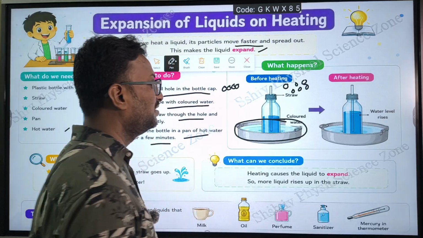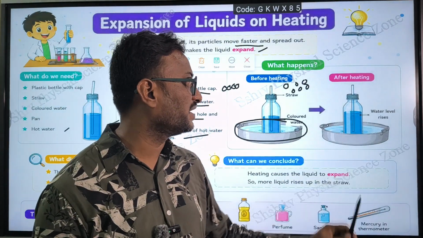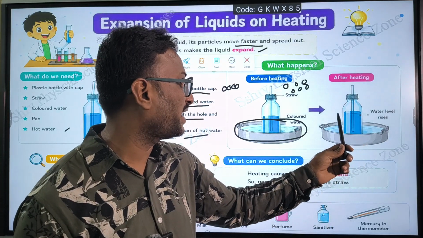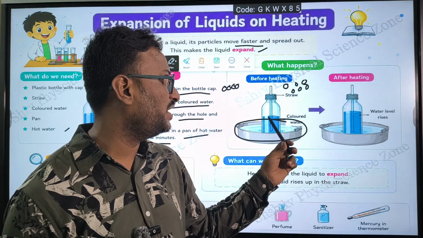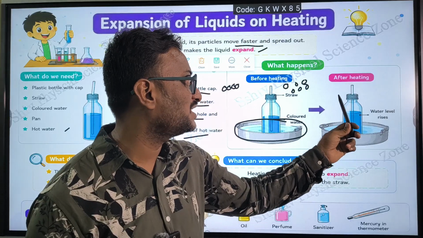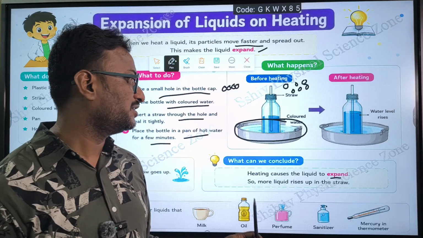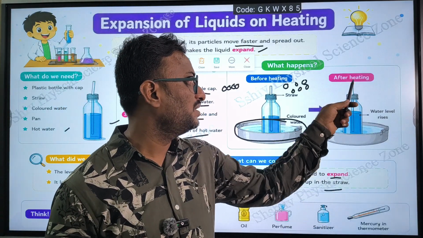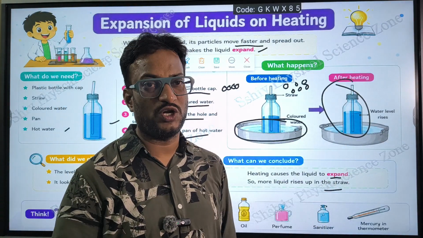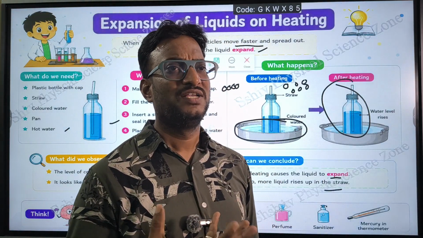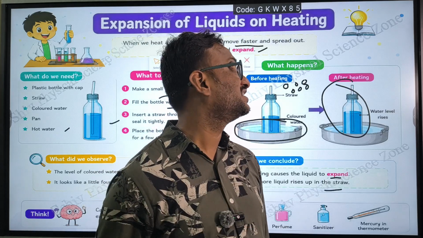What happens before heating and after heating? After heating, the water level is raised. The water level was very low before, and after heating, it has risen. Heating causes the liquid to expand. So the liquid rises up in the straw. Because of heating, the molecules got some energy, so they try to expand.